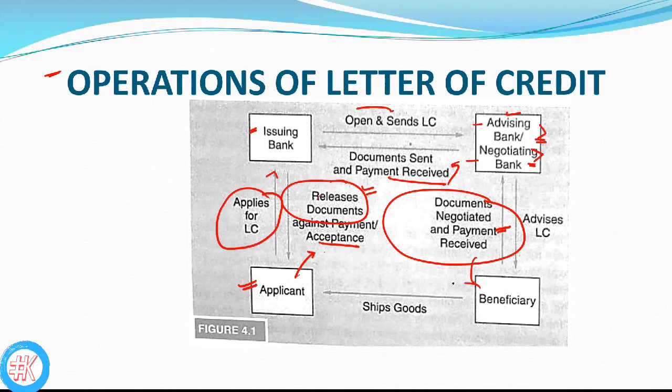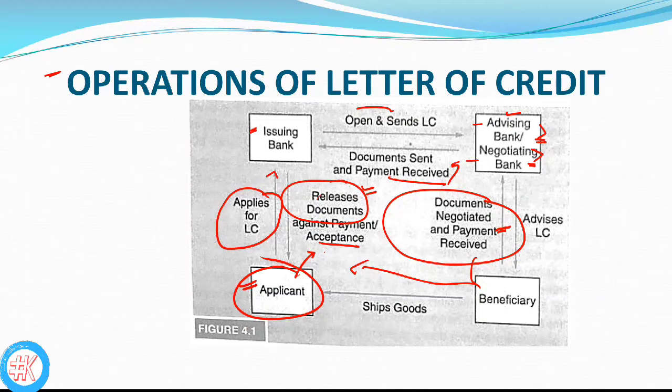In the meanwhile, the beneficiary ships the goods, and the applicant can get the goods only if they get the documents. The applicant gets the goods only if they get the shipping documents from the bank. And when will he get the shipping documents?